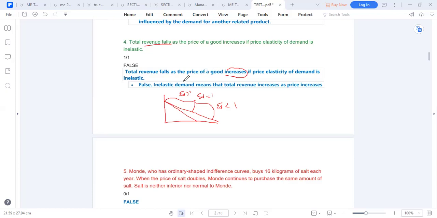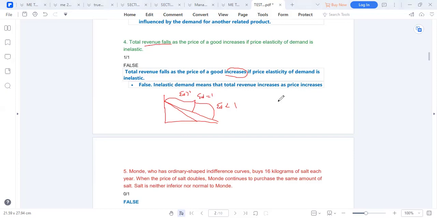That is the opposite. So inelastic means the total revenue will increase as the price increases. Inelastic simply means that the total revenue will increase as the price increases. So the situation of inelasticity is simply one of insensitivity.